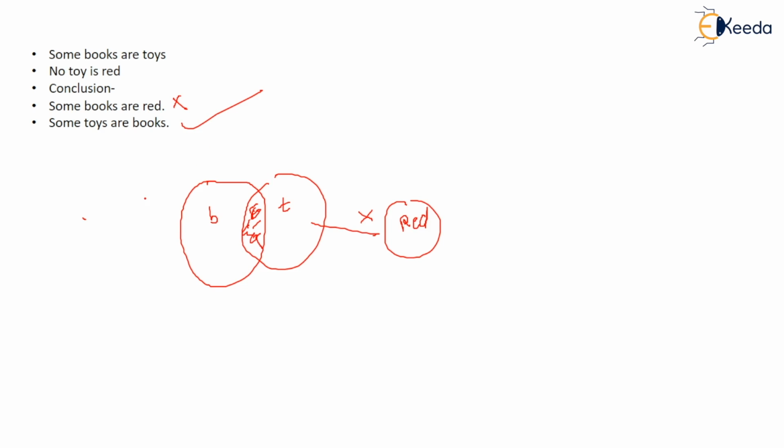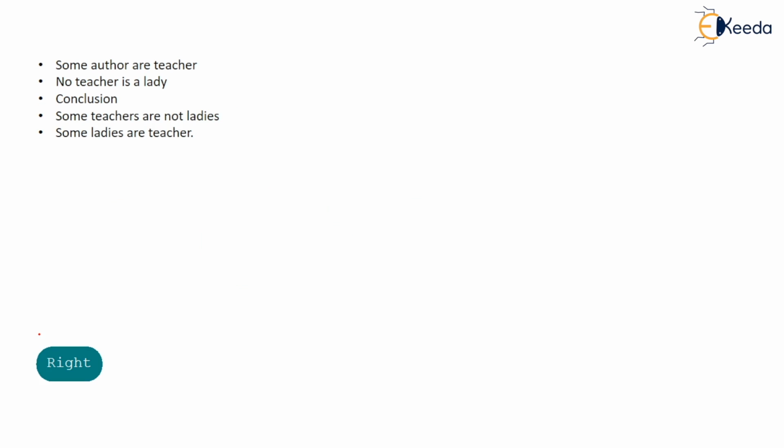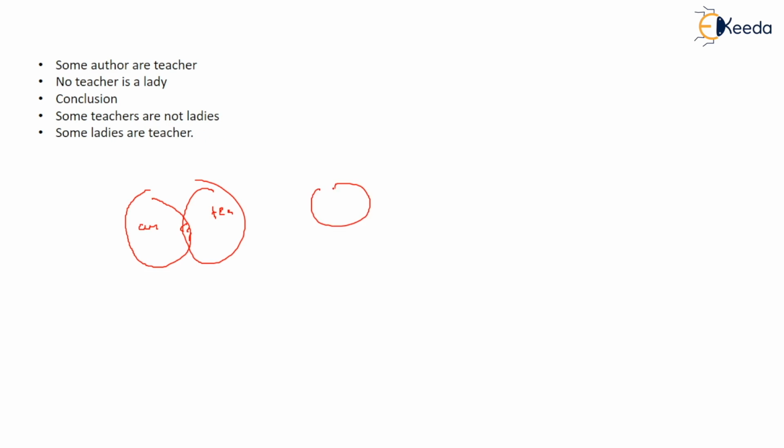So if in the options you have to take only two statements, the second statement is conclusive. Okay, so here is a question: some authors are teachers, so you have to make a circle. Author, this is of teacher, right? Some authors are teachers. No teacher is lady, so no teacher is lady means all the teachers are male. Okay, all teachers are male.